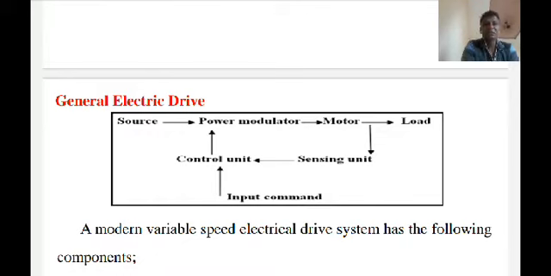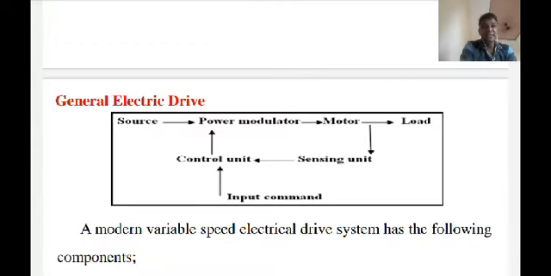During such transient operations, it restricts the source and motor currents within a permissible limit. This is the second function.